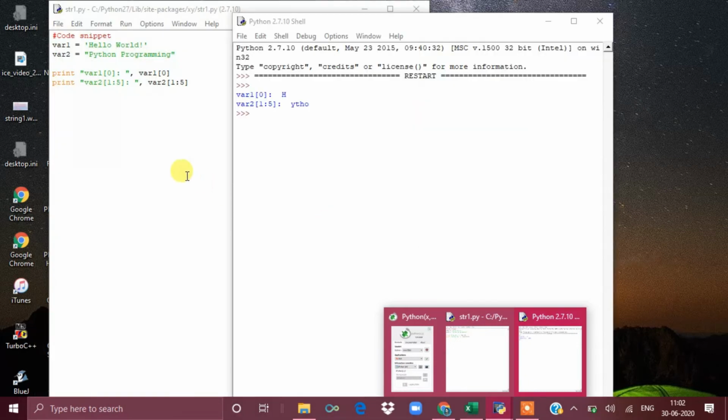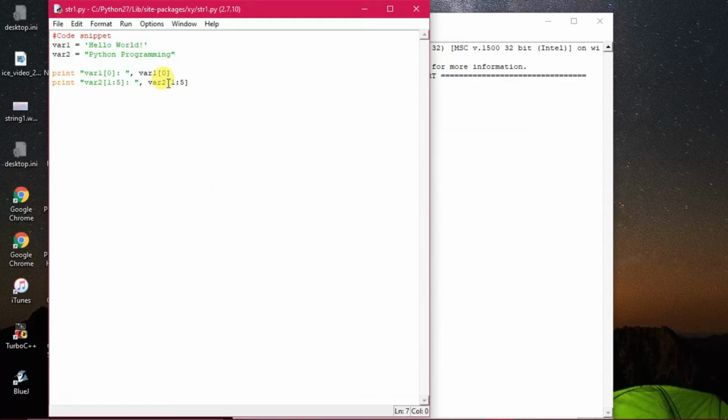So this kind of program is there. What you can do is change it here and see what is happening. Suppose I'm giving 6 here, not 5. Now see what is happening. 0 1 2 3 4 5 6. So W should come, and then I'm taking up to 5. What does it show? If I'm giving only colon 5, then what is happening?